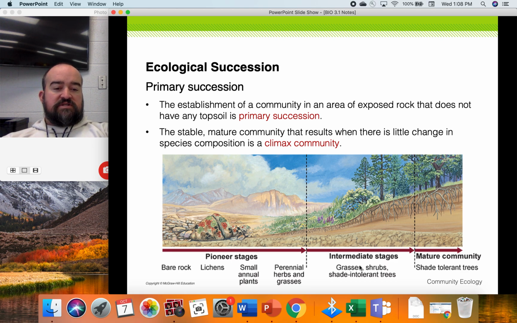And then somewhere in this intermediate stage, shrubs become present. Those are the woody stemmed plant species. Then shade intolerant trees, and toward the end, shade tolerant trees. And that's when we get to a mature community or a climax community. That's our vocab term. That's when it's changed and gone through all the steps of succession, and it's stable now and balanced.